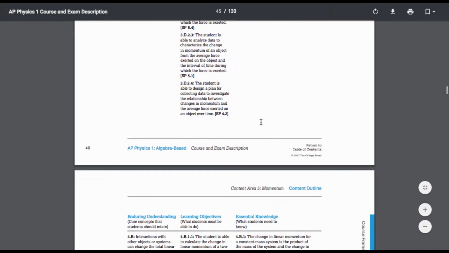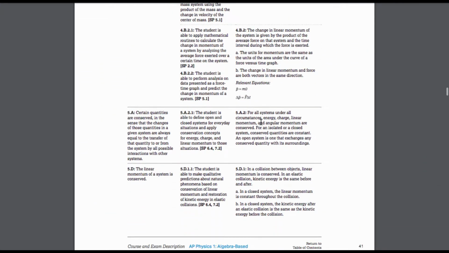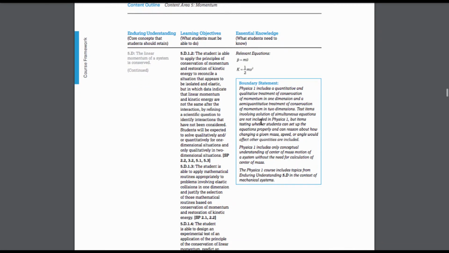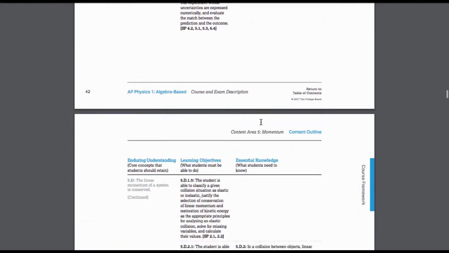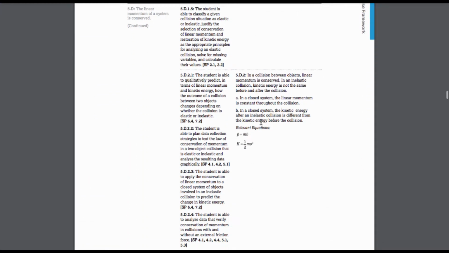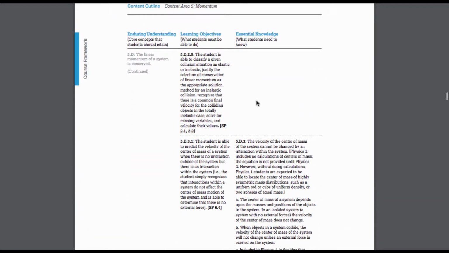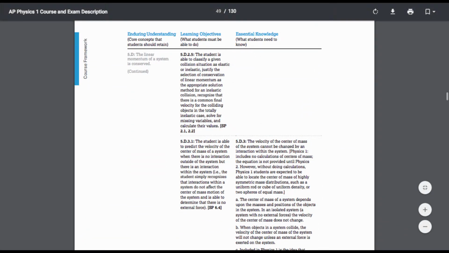If they don't, you know that you need to study momentum a little more. Maybe your weakness is in another area, like rotational kinematics. This document shows you what you need to be able to perform in each of those content areas. So that's why I refer to that one.